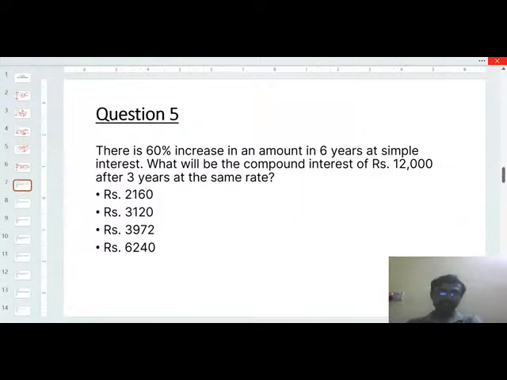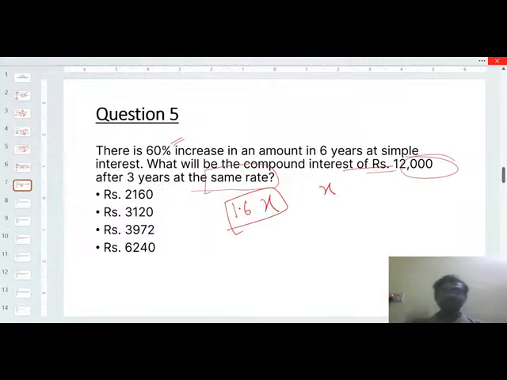Again, I will discuss another question. There is a 60% increase in an amount in 6 years at simple interest. What will be the compound interest of 12,000 after 3 years at the same rate? At first you have to calculate the simple interest. So 60% increase means 1.6x will be the sum.